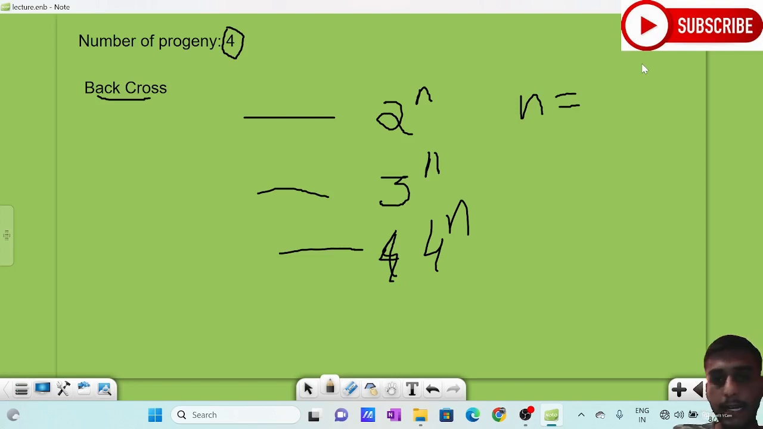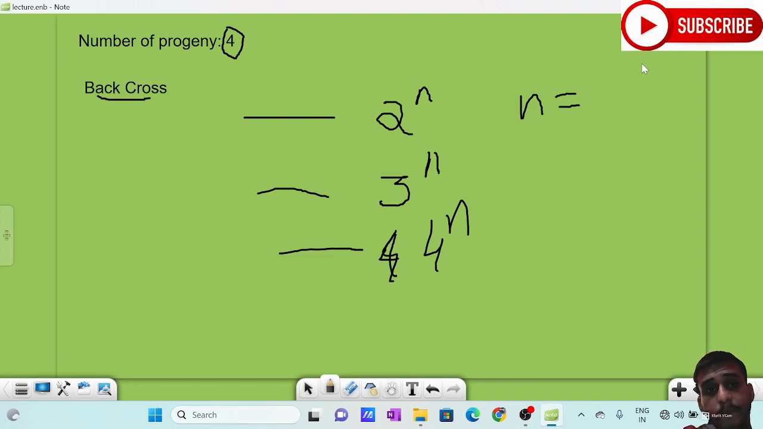Actually, it is not needed. It is for your basic understanding. If we are doing a tetrahybrid cross or a trihybrid cross, and someone asks what is the number of progeny, we can calculate it. Just say that it is 4 raised to 3, so 64 progeny will be formed. In a dihybrid cross, 16 progeny will be formed.